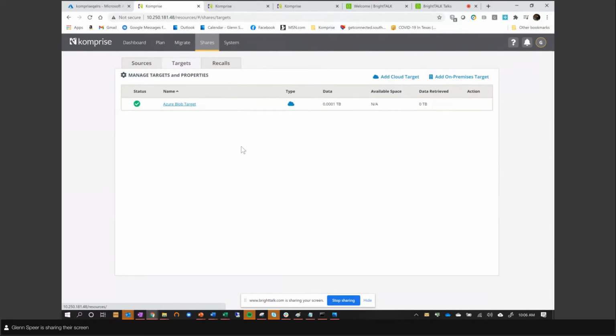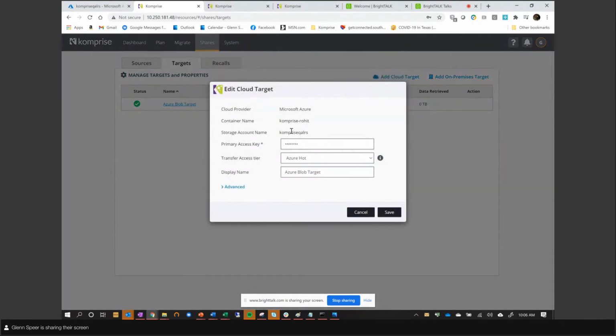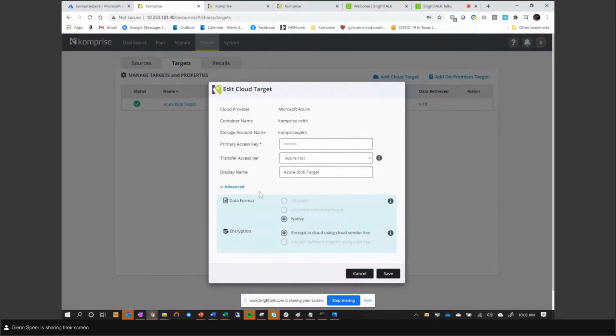So the first thing you do if you're going to move data to Azure Blob is you set up Azure Blob as a target. So you come in here. I've already set this one up. I'm just going to go in and edit the configuration to show what you need here. So you have your storage account information, your primary access key information, and which access tier you want to send data to. You have a choice. You can send it to hot, cool, or archive tier directly. Put your display name in, what you want it to show up as in Komprise. And then finally, here at the bottom, you choose your data format.